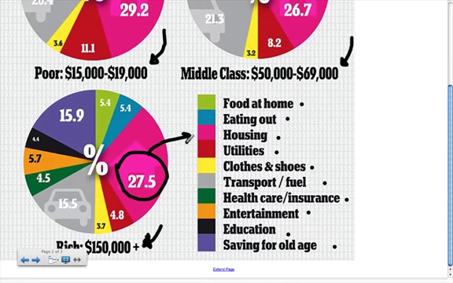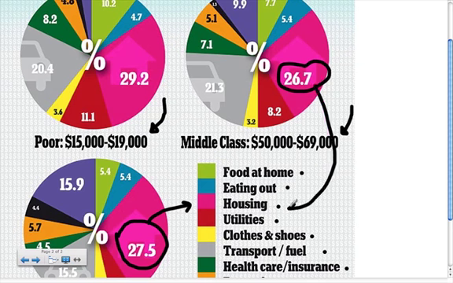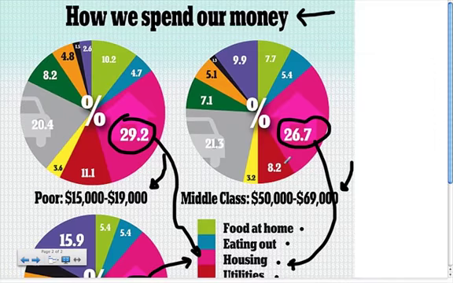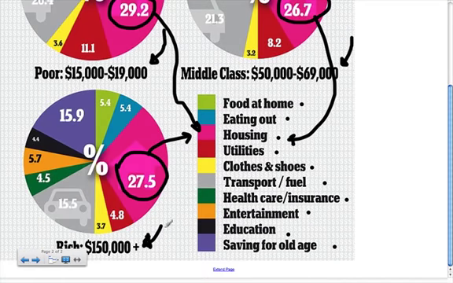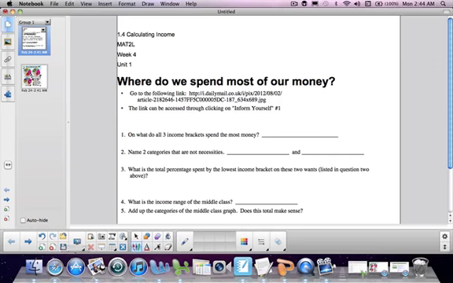You can see by looking at this, the biggest category is the pink one, which is housing. In every case, regardless of income, people spend the most money on their house. In fact, all groups are spending between 25 and 30% of their income a year on their house. So let's flip back here and we'll answer our first question because we've basically answered it.